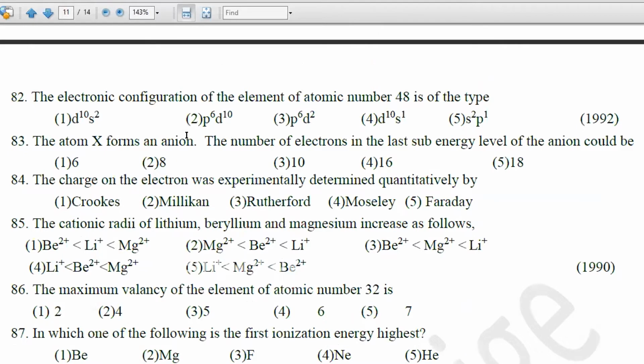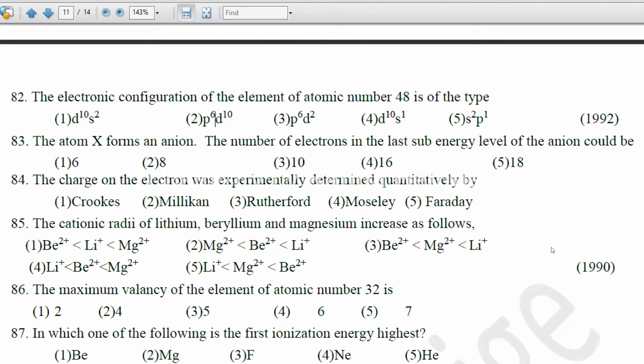Question number 82. I think you can see the screen. Question number 82 and 83. We'll give 2 minutes to quickly get the answer. Now what they have given here is the last configuration, with no number, just D10 S2 D6 D10. The type of the last configuration is what is given, and you have to choose the one that matches.